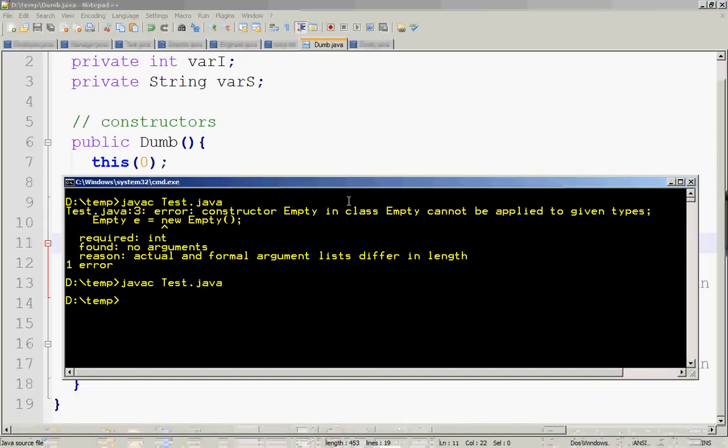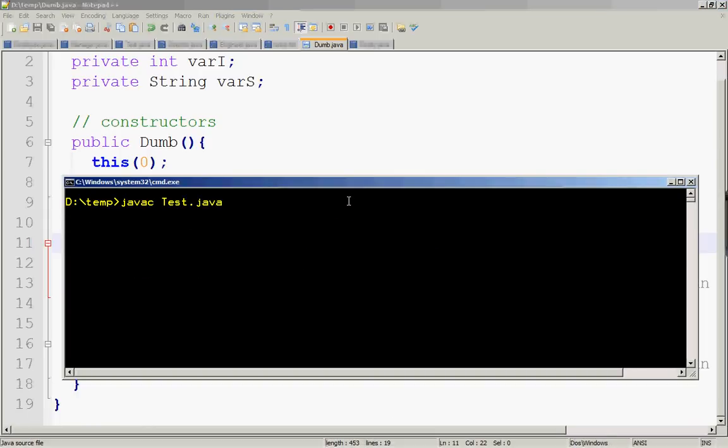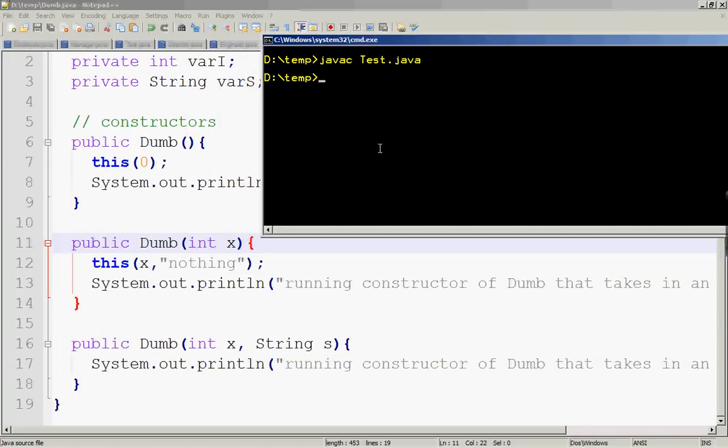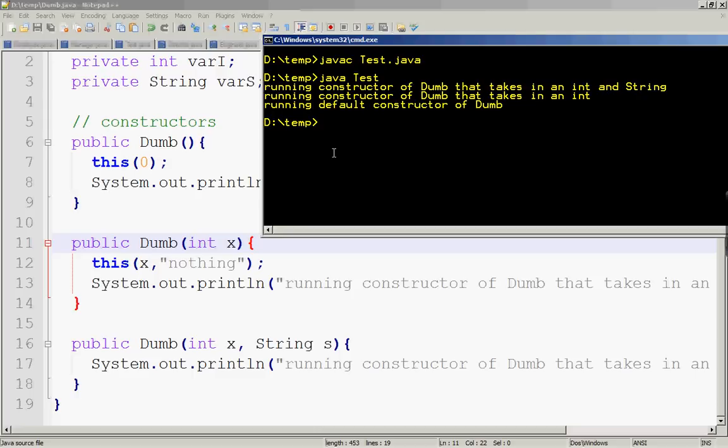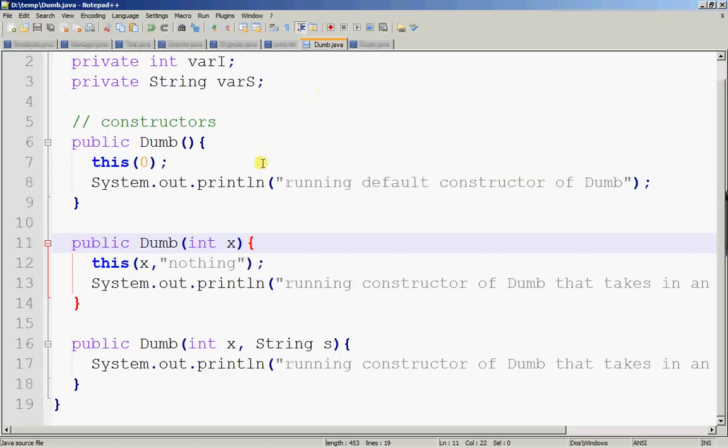And let's try to compile test. Remember, the main method in test actually creates an instance of dump by calling the constructor at line 6. Okay, the default constructor. If you check the sequence of the output statements here, it is exactly what I've mentioned just now.